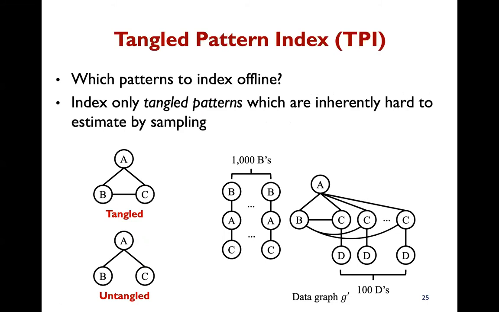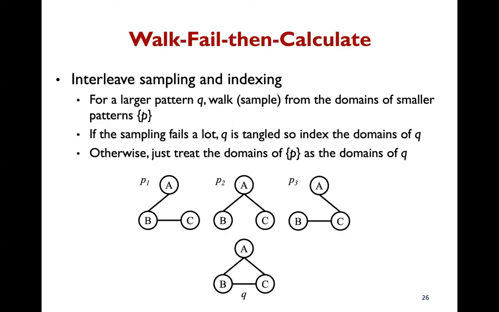Then, at the offline phase, which patterns should we index? Computing and indexing the domains of all possible patterns is infeasible in terms of time and storage. Since our focus is to reduce the sample space for hard patterns, we index such patterns only. We call them tangled patterns. Here, the triangle is tangled, while this wedge is not. We call the resulting index the tangled pattern index, TPI, which has a hierarchy.